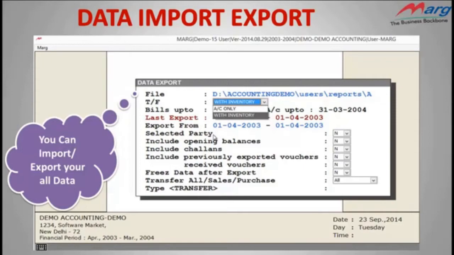As you all have to file returns of your clients and finalize their accounts also, in which you need some changes like narrations. For example, there are some transactions done in cash which cross the cash limit. So in that case, you have to modify them and also add some remarks accordingly. For doing this job, you have to visit your clients, or we can say you have to do this job at the client end. But if you are using Mark software, then you need not work at the client end.